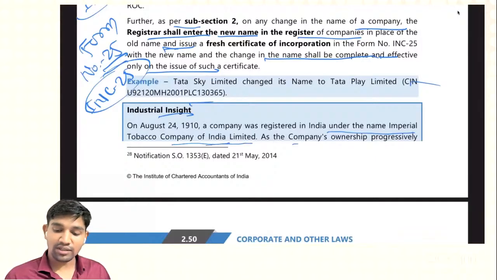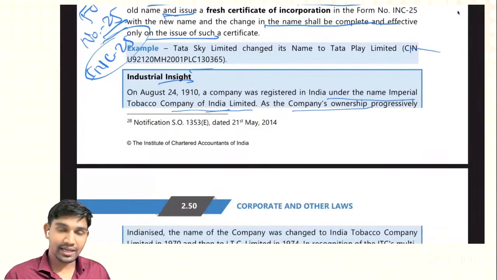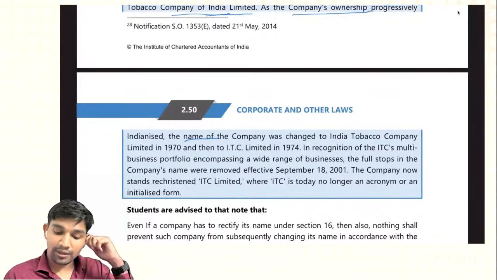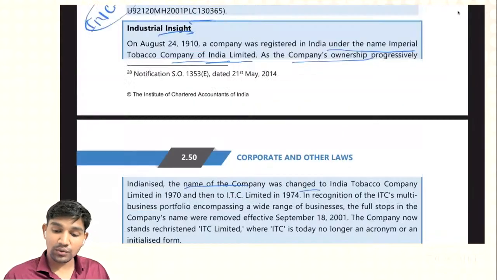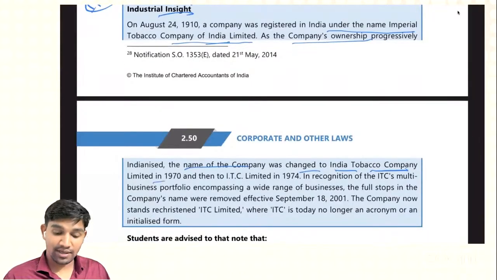As the company's ownership progressively Indianized, the name of the company was changed to India Tobacco Company Limited in 1970, and then to I.T.C. Limited in 1974, in recognition of ITC's multi-business portfolio encompassing a wide range of businesses.